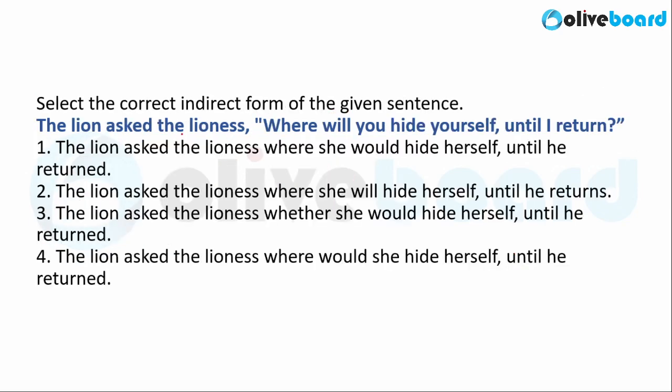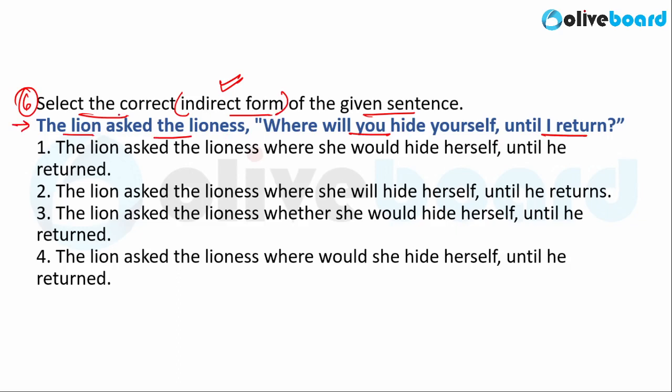Now, moving on to the sixth question. The sixth question here says select the correct indirect form of the given sentence. So, again, a direct indirect based question. That is, this question is given to you in direct speech. You have to change it into indirect form. The sentence here says the lion asked the lioness, where will you hide yourself until I return?